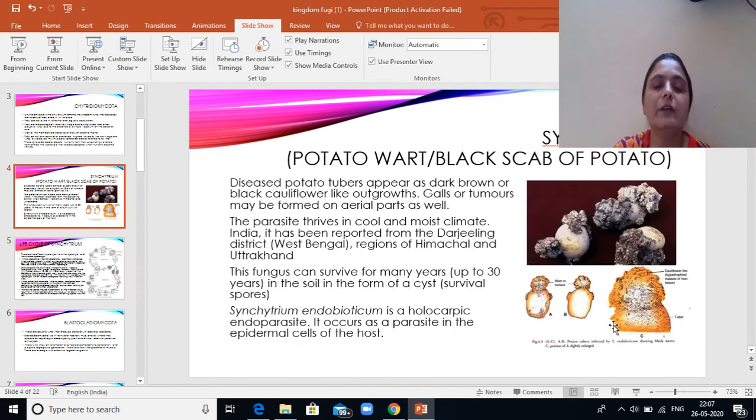So here we see the disease caused by the black potato wart or the black scab of potato, wherein we see the cauliflower type of outgrowth, which is actually nothing but the hypertrophy itself due to the formation of this fungi.